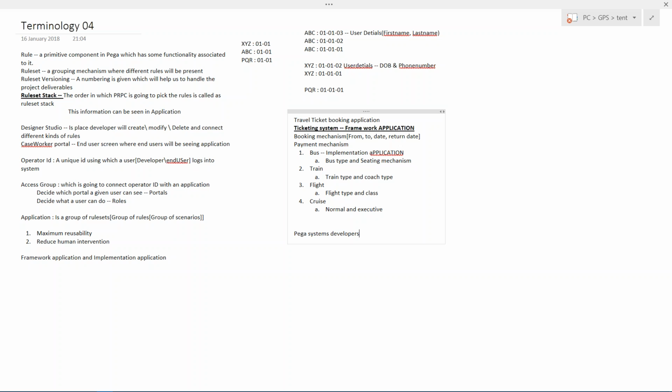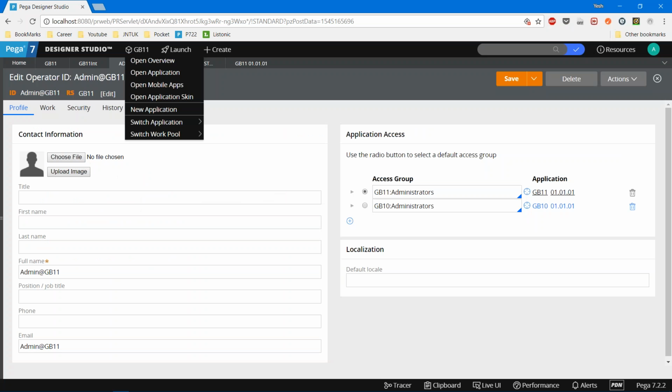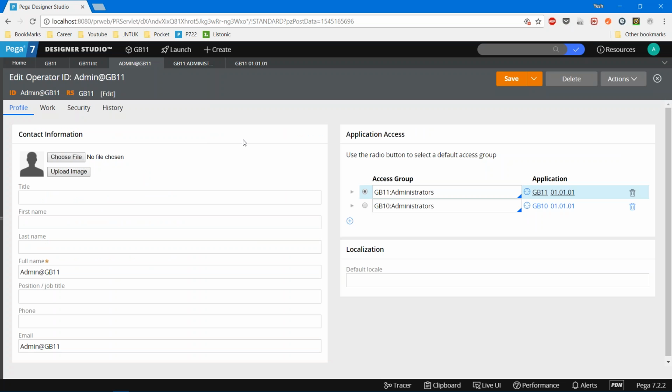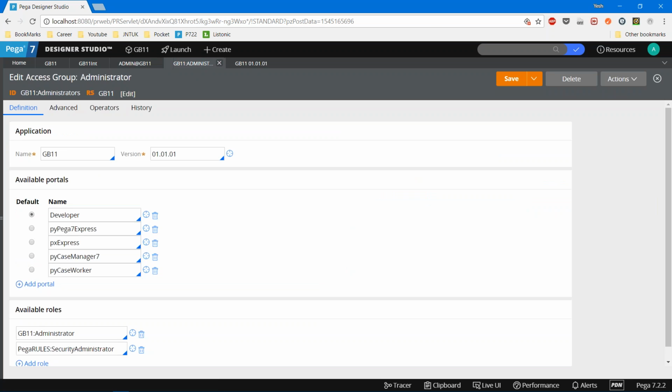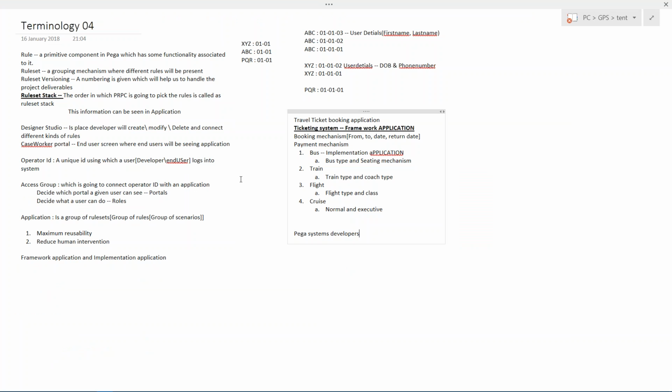That means if you are seeing something like this operator rule, this view, it has been designed by someone. In the background, they might have written some kind of code. If you see this access group, why do all these options come just like this? No matter how many times I open it, the access group is going to look like this only. Why? Someone has written some background code in it. All that code has been written by Pega Systems developers. Let's not worry about which language they used. Ideally it is Java.